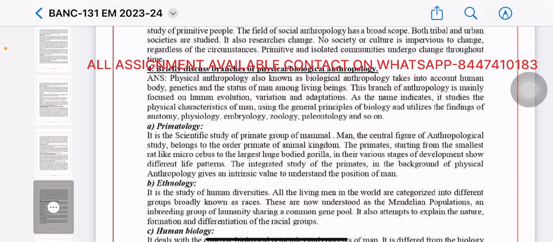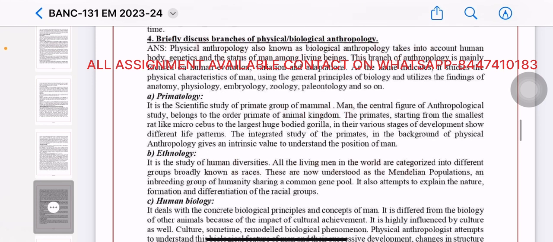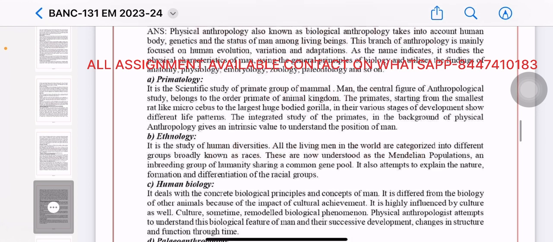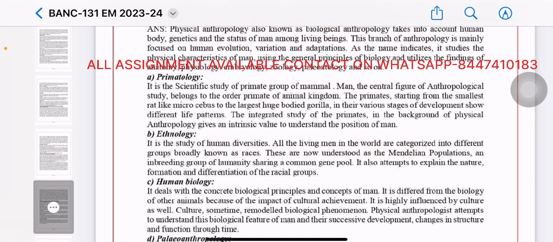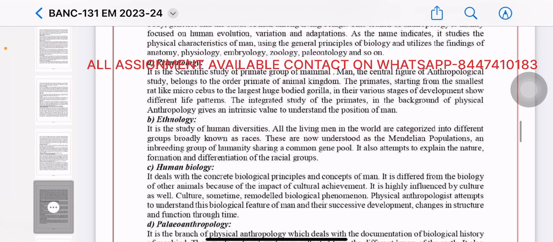Primatology. In the scientific study of the primate group of mammals, man, the central figure of anthropological study, belongs to the order primates of the animal kingdom. The primates, starting from the smallest rat-like microcebus to the largest, huge-bodied gorilla, in their various stages of development, show different life patterns. The integrated study of the primates in the background of physical anthropology gives an intrinsic value to understand the position of man.